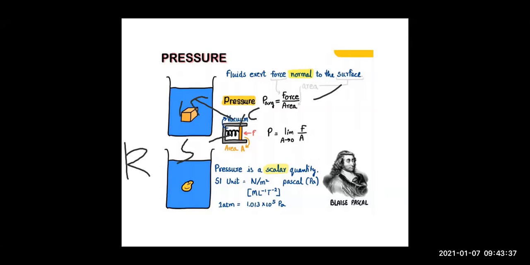So what will happen? The fluid will exert a force F on the piston. This orange color is the piston, right? You have seen the piston in the injection syringe, right? So because of the force exerted by the liquid, the piston will move downwards. As the piston moves downwards, the spring will get compressed, beta?